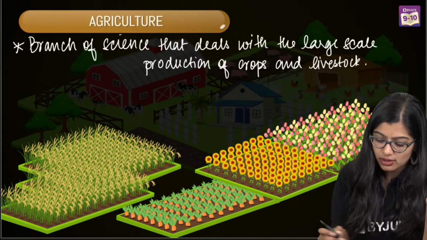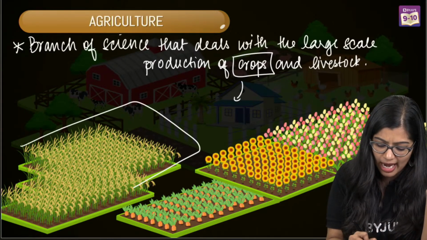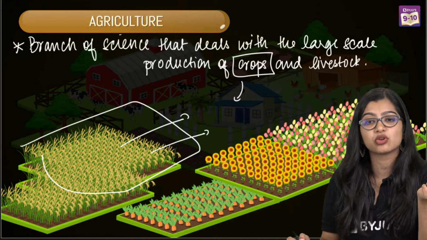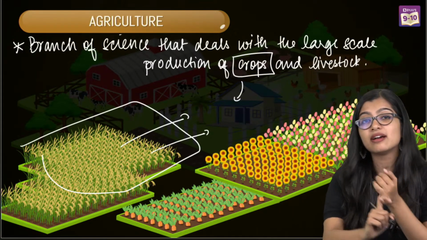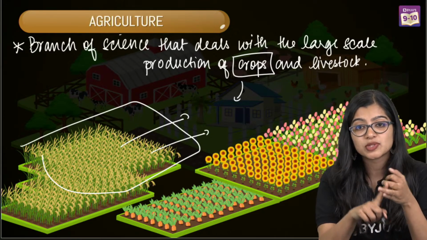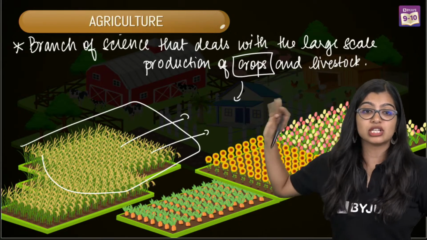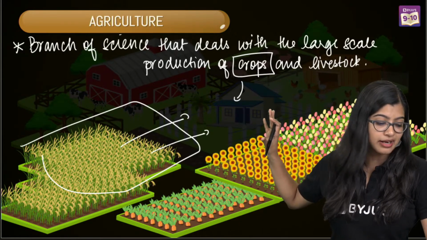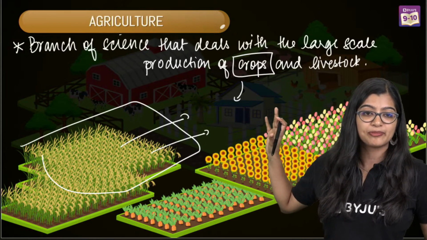Now, of course, all of you know what crops are. Crops are the same kind of plants that are grown on the same piece of land on a larger scale. This is very simple, because terms like agriculture, crops and livestock we are going to be using interchangeably throughout the class. So this forms your basics. Are we clear, everyone?